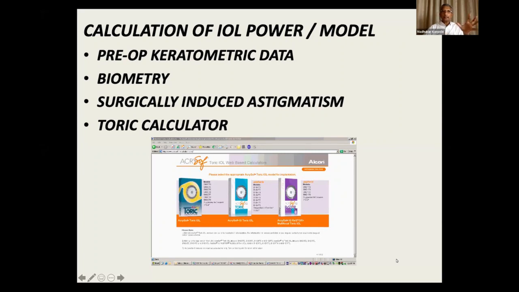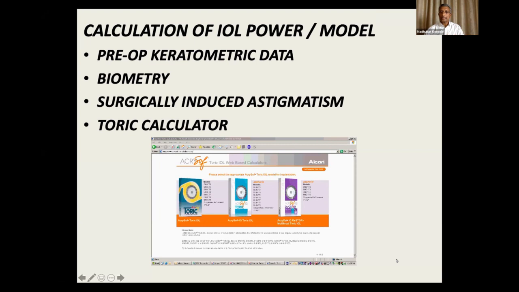Earlier ultrasonic methods are not very accurate, because you are putting pressure on the cornea, and that will give erroneous axial length. So non-contact biometers like the LensStar or IOL Master are good for this, and ideally it's better to use them.